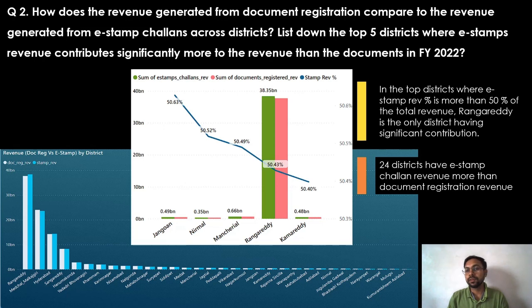However, 24 districts have e-stamp challan revenue slightly more than document registration revenue. In the white chart, top districts where e-stamp revenue percentage is more than 50% of the total revenue. Rangareddy is the only district having significant contribution in the revenue.